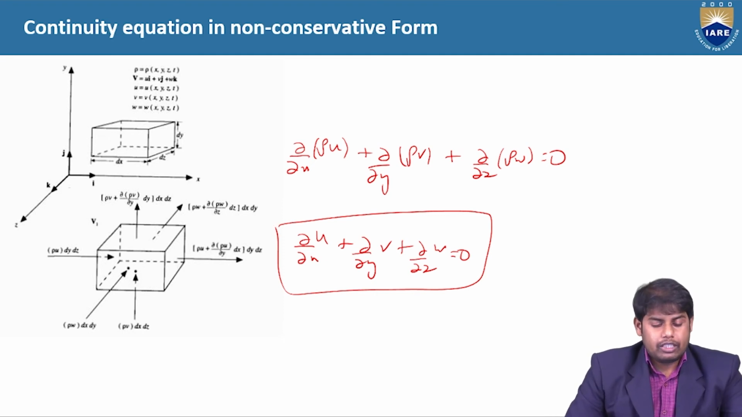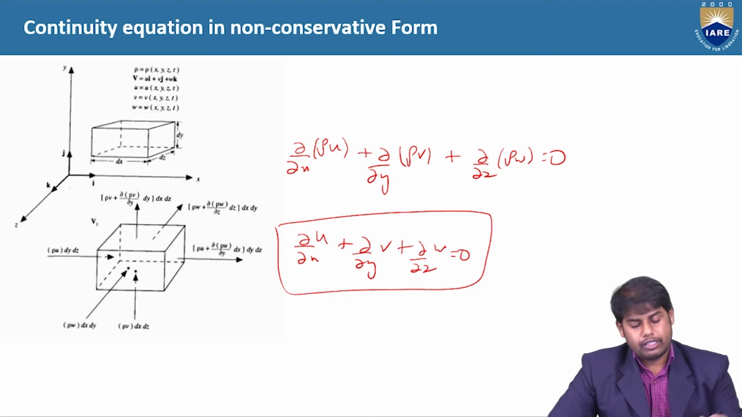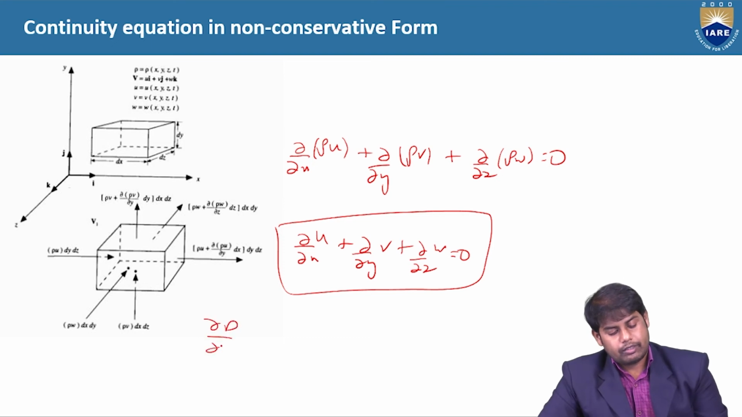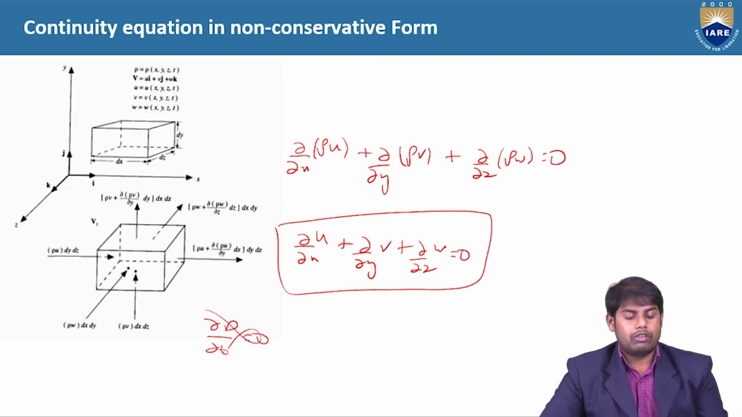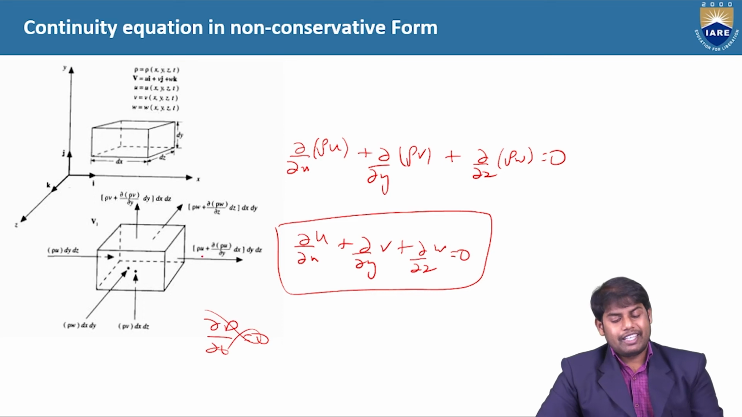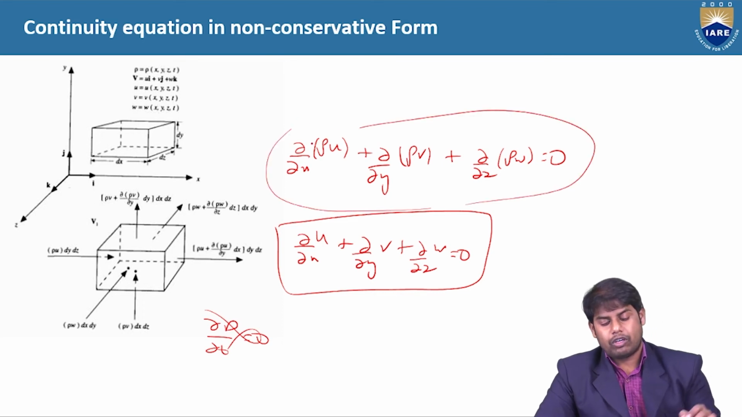If it is an unsteady flow, then you will have the density term varying with respect to time, and if the flow is incompressible, even the dou rho by dou t term will be equal to 0. So this is what we have. Basically, this is the flow which is leaving, whatever I'm saying.